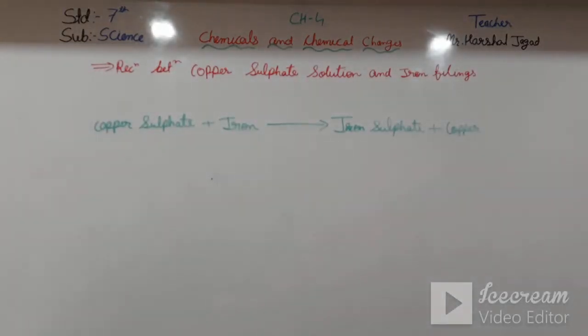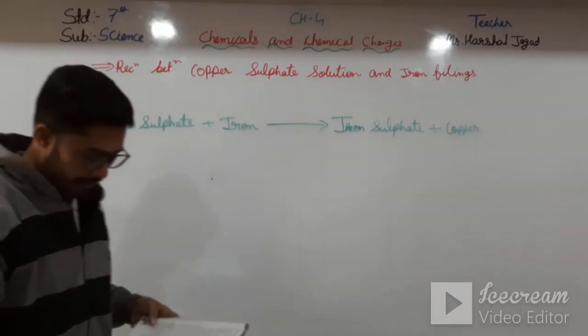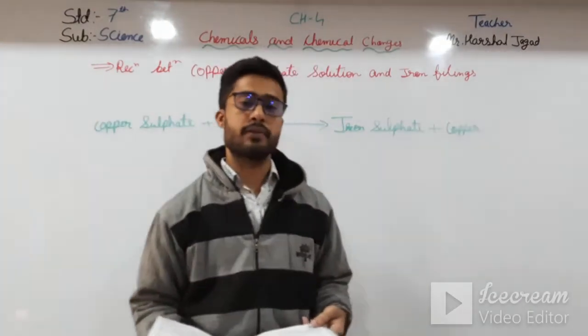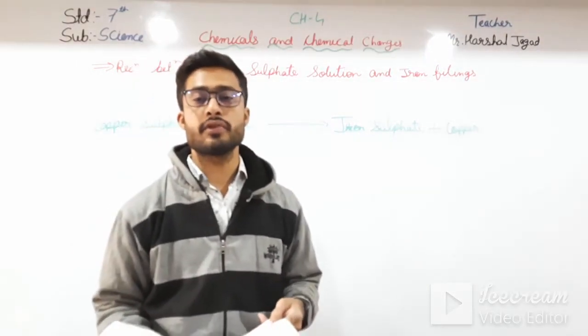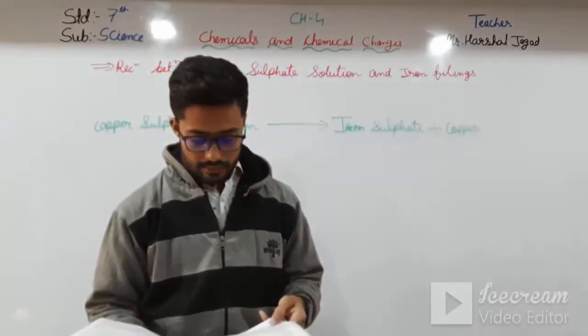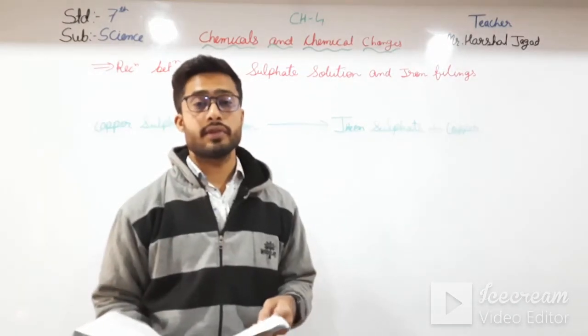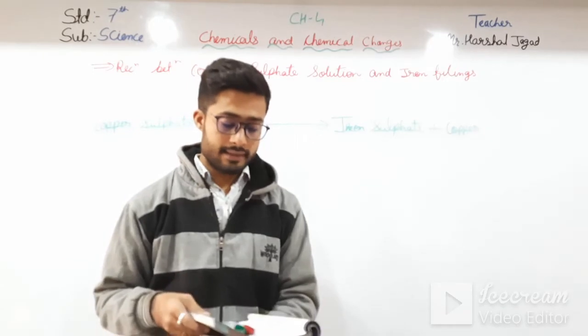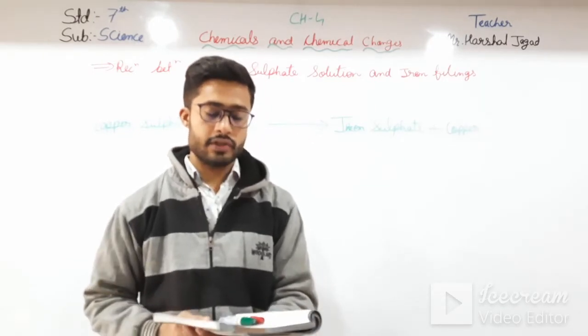Two beakers are given. Okay, one is of blue color and another is of green color. You can see that the blue color solution is a copper sulfate solution and the green color solution is an iron sulfate solution. Okay students, and here you can see another activity is given to study the deposition of copper